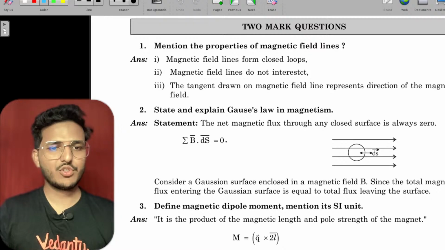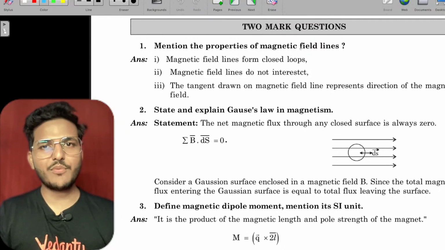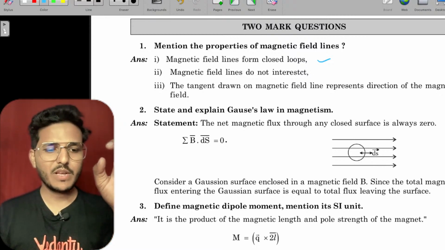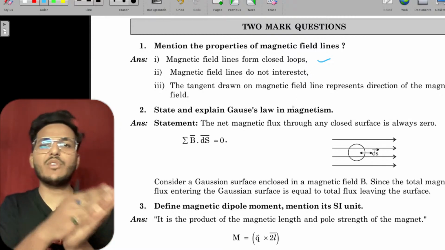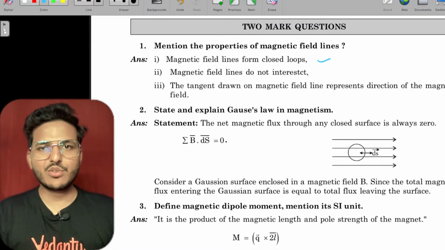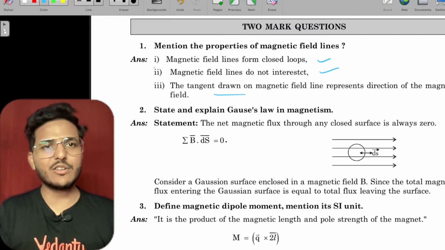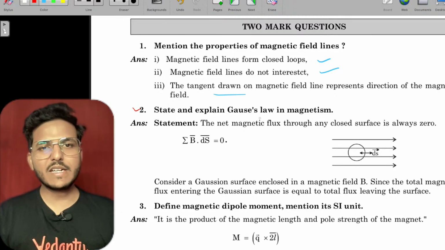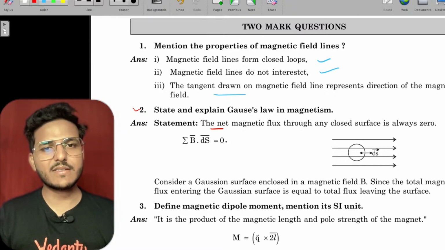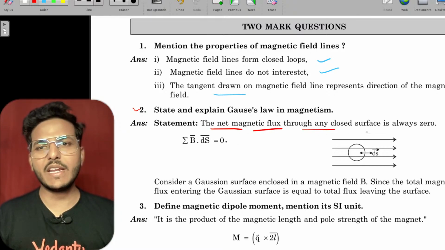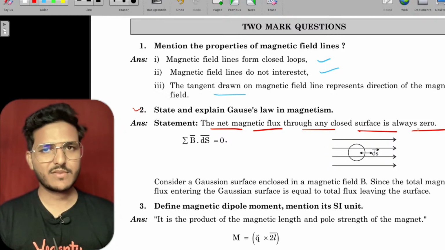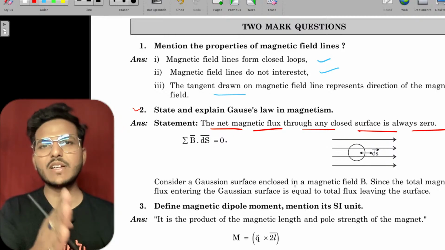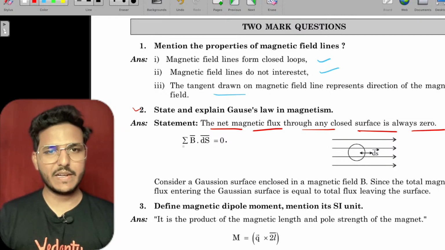Two marker. Mention the properties of magnetic field lines. Magnetic field lines form closed loops, going outward from north to south and inward from south to north. Magnetic field lines do not intersect each other. The tangent drawn on a magnetic field line always shows the direction of the magnetic field. Explain Gauss law of magnetism: the net magnetic flux through any closed surface is always 0, because total incoming magnetic flux equals total outgoing magnetic flux.